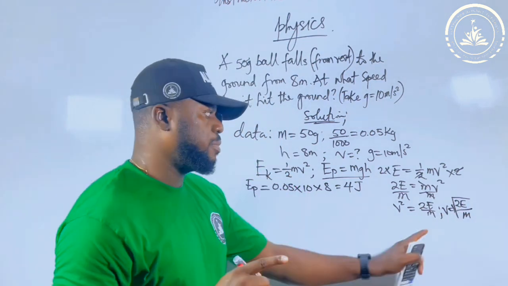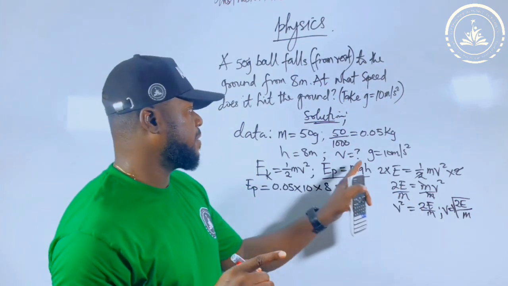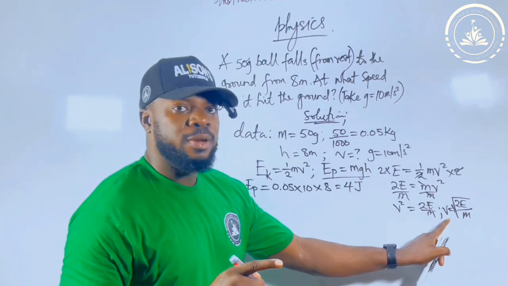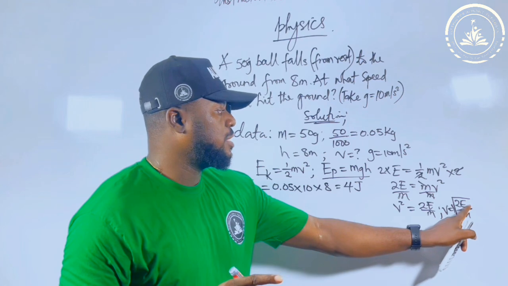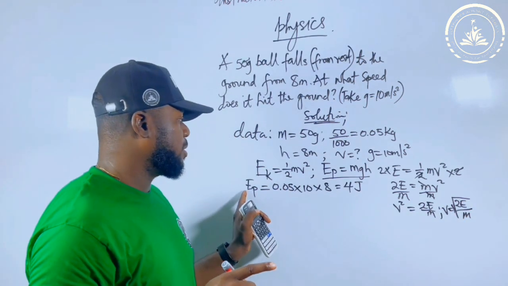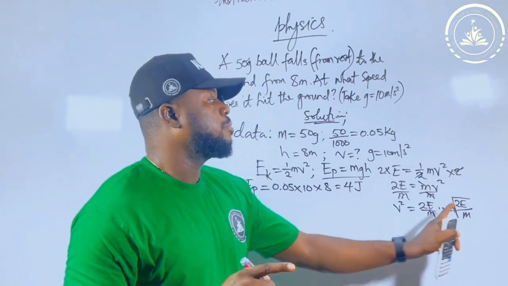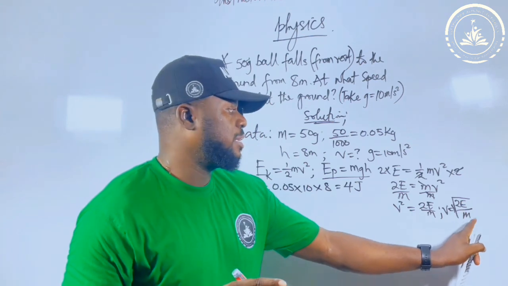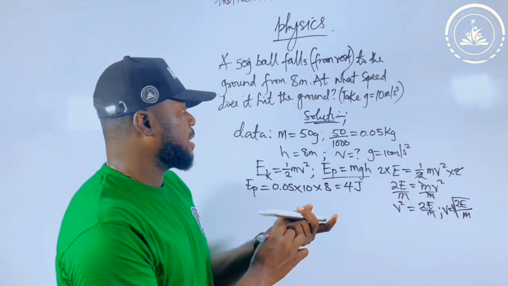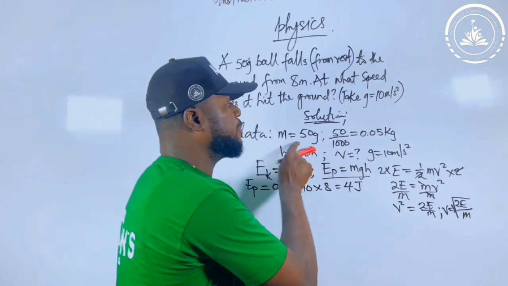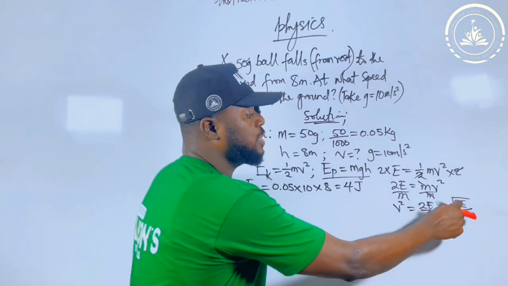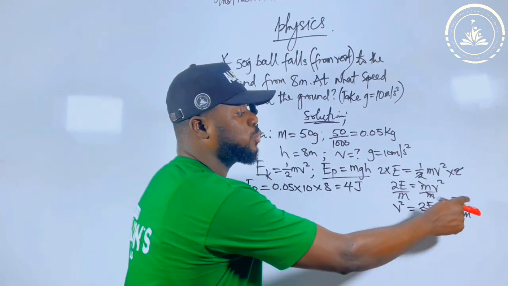Try this one. Now, one of the methods I tell you now: since v is defined, you can make v the subject of the formula. So you can put 2 times E. What will be E? This answer we get for the potential energy will be 4. Put 4 here, 2 times 4 divided by the mass. What will be the mass? The mass now will be this one, 0.05. Don't use 50, use 0.05. Then divide everything, multiply, divide there, and take the square root of the answer.